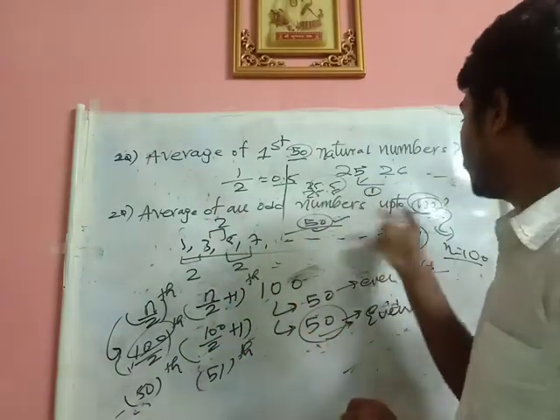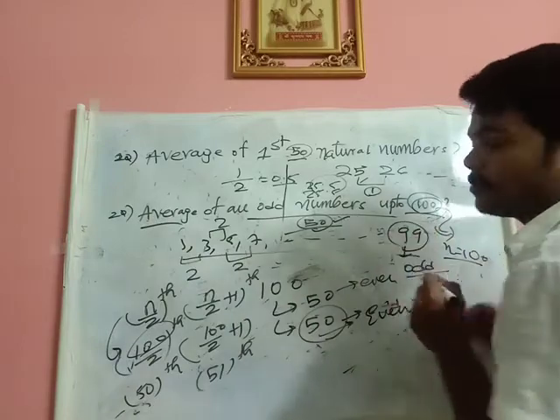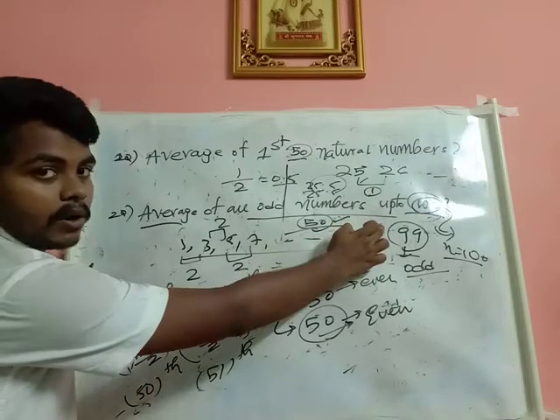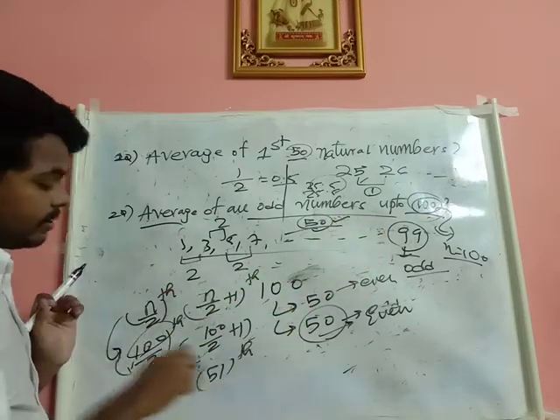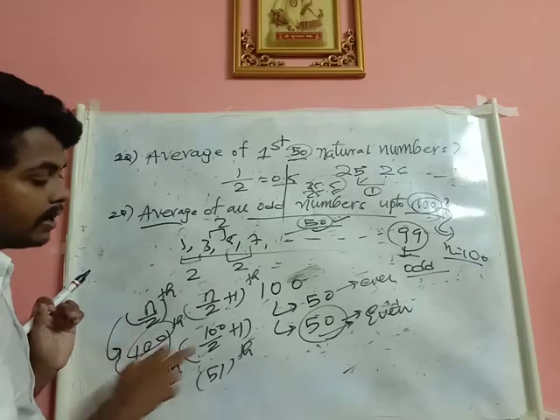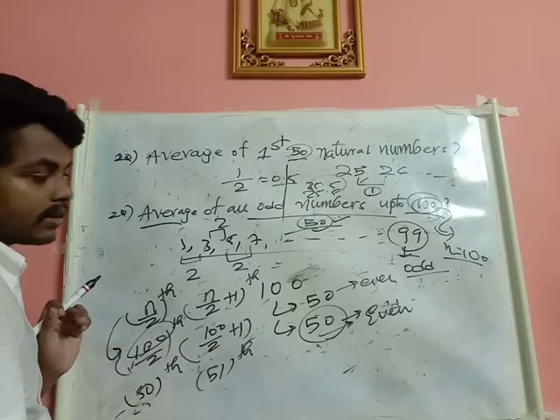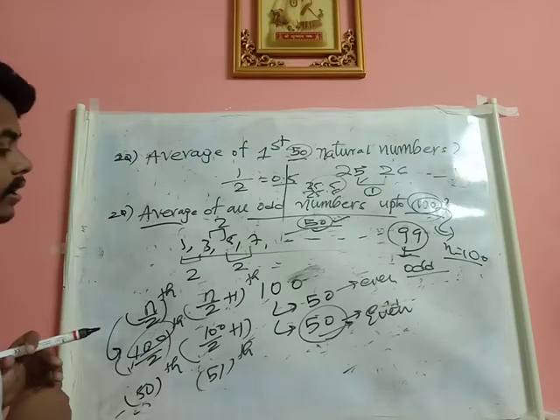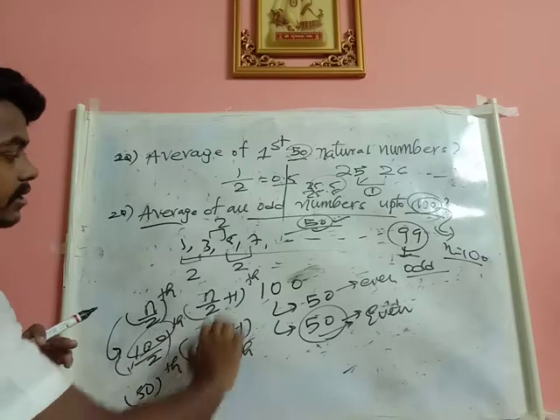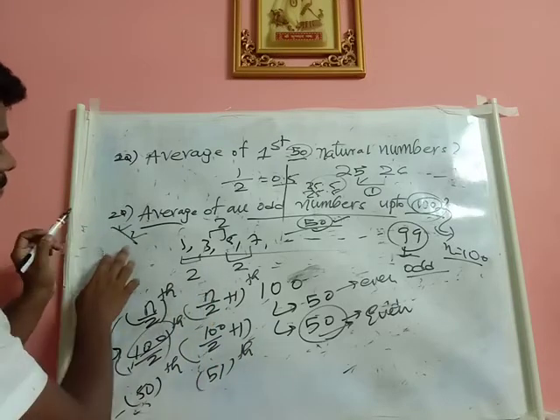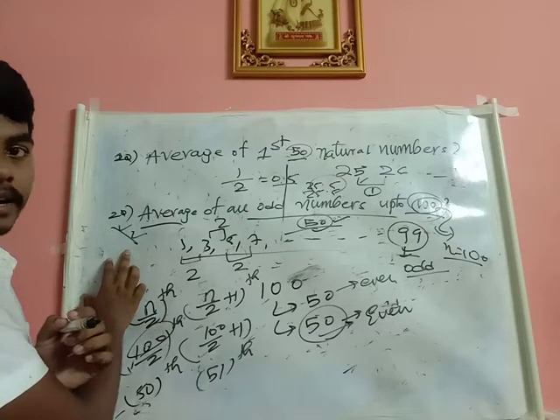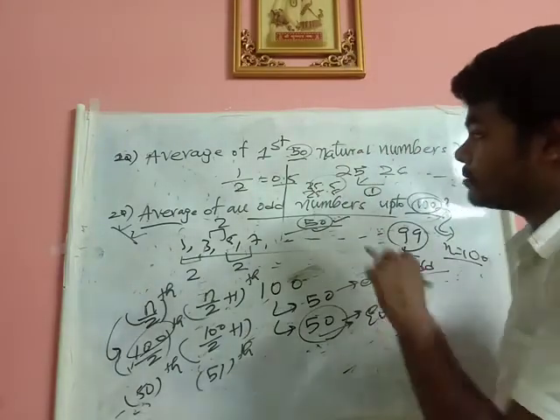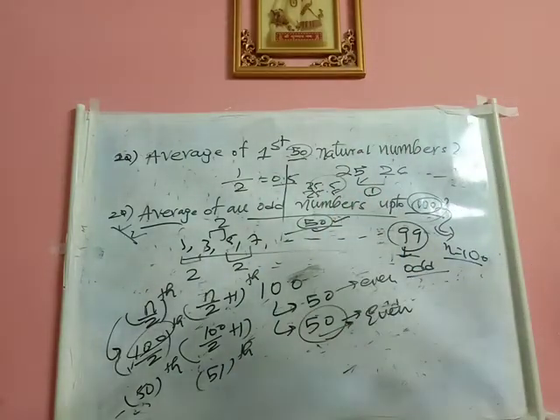You just try to get the answer of this, the average of all odd numbers up to 100. Just I told you not to take 100 here because we are not having 100 terms. We will be having only 50 terms. So you will be taking the 50 by 2 term and the 50 by 2 plus 1 term. You will be getting the answer, right? But initially, you see whether you are doing it correctly or not, because most of the students will make a mistake here. You just try to get this solution. If you haven't got it, you just put it in the comment box. Definitely, I'll do this. Right, we'll be moving to the next sum. You just pause the video and try to get the solution.